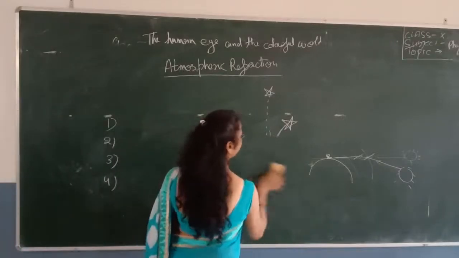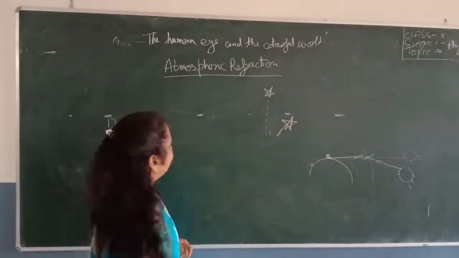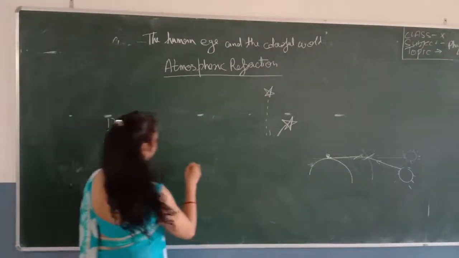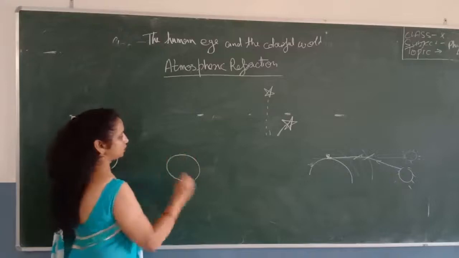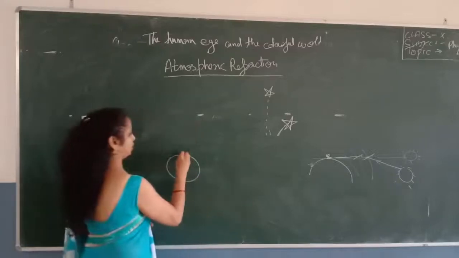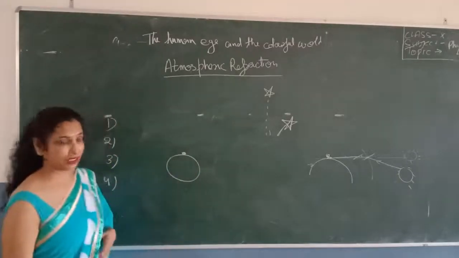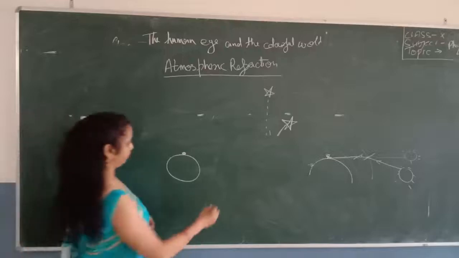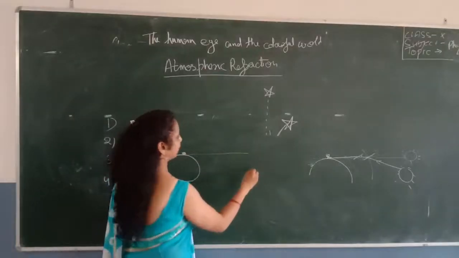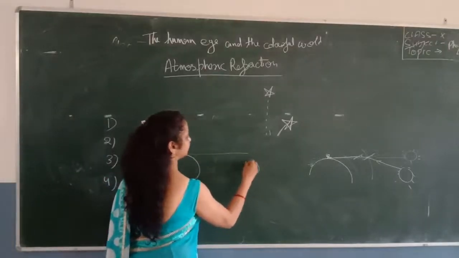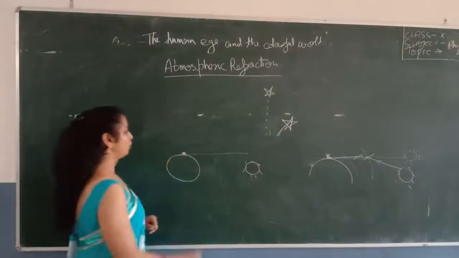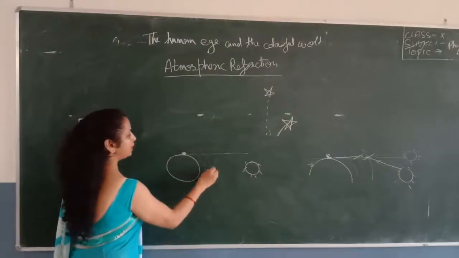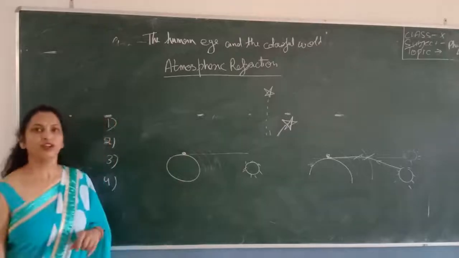When you explain this answer, you should make a figure with your answer. So this is Earth and here you are to see the sun. This is the horizontal line and the sun is here. Now you can make a figure like this for explanation.